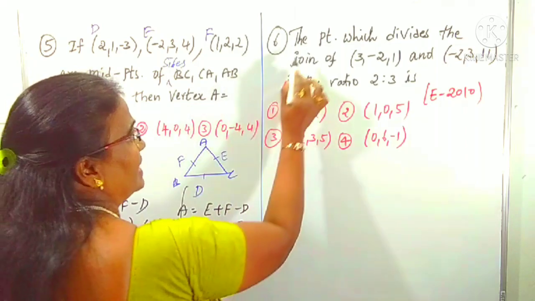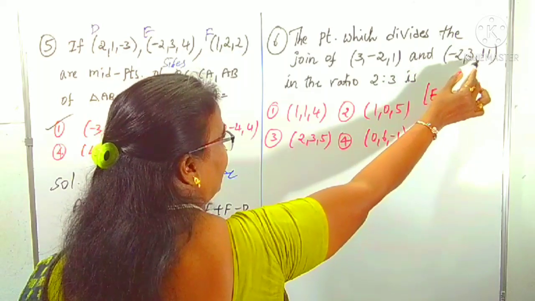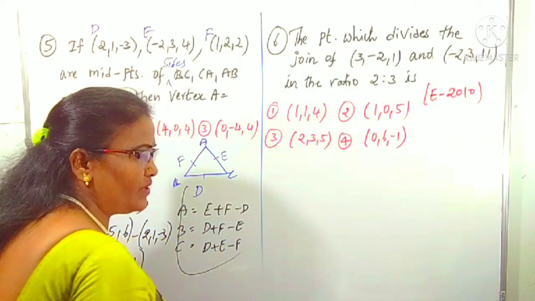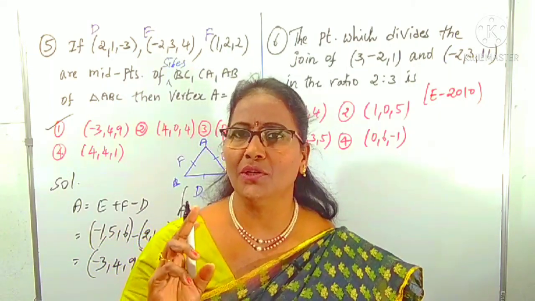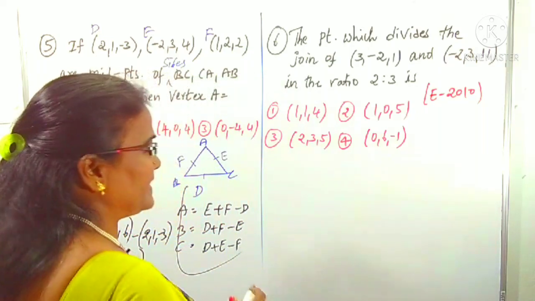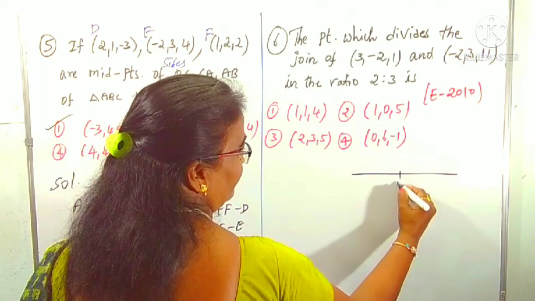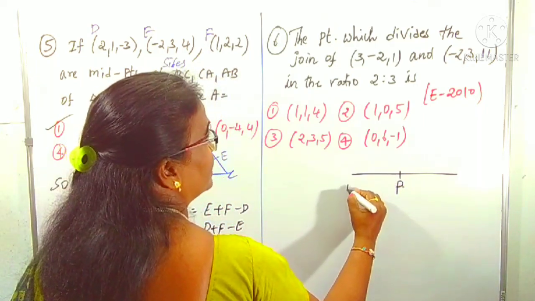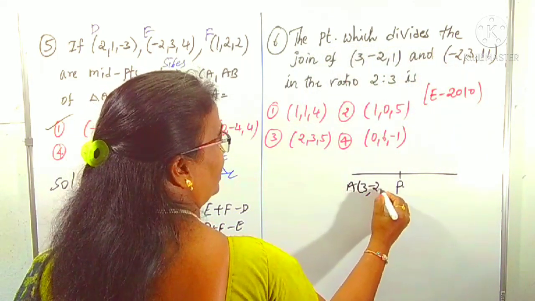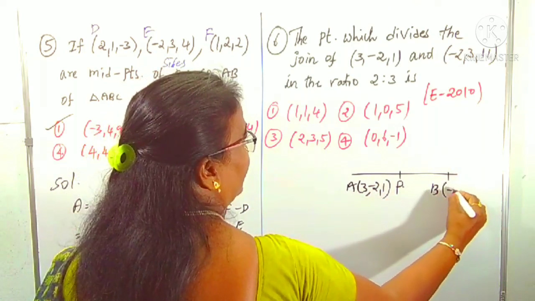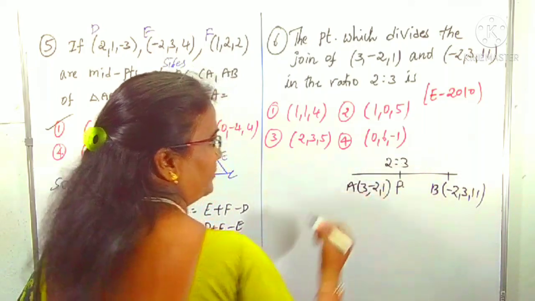What is given here? Find the point which divides the join of (3, minus 2, 1) and (minus 2, 3, 11) in the ratio 2:3. You know how to find the point. Suppose the required point is P, and the given two points are A and B. A is (3, minus 2, 1), B is (minus 2, 3, 11). What is the given ratio? 2:3. We want this point P.